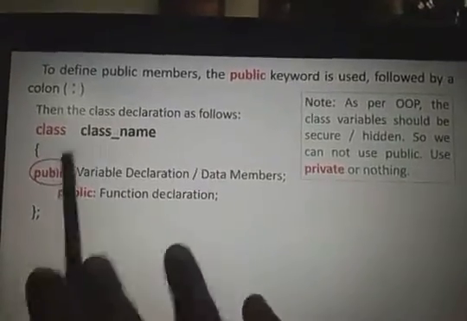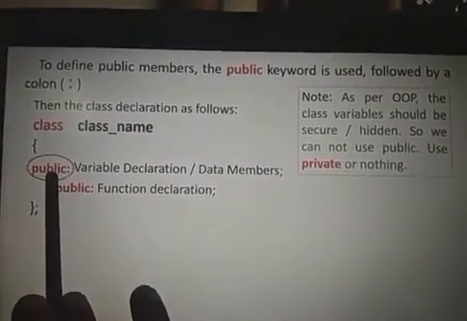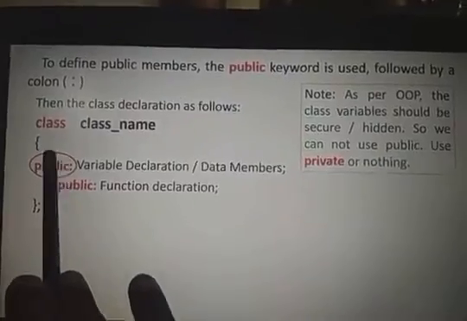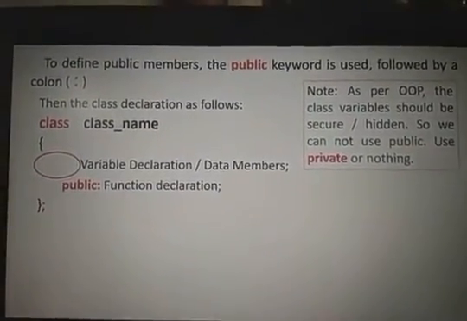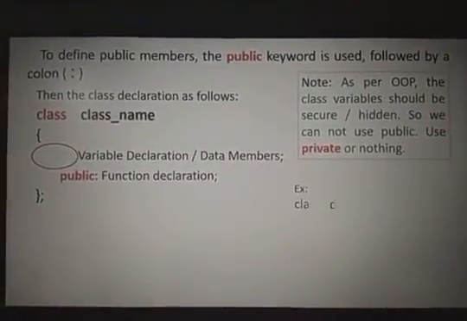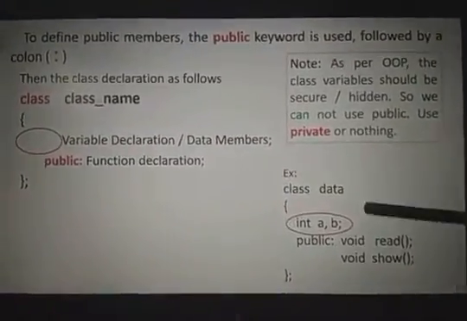So this is called an error. The public should be removed here. So how to remove? Just remove the public from this location. Then consider an example, this A comma B.